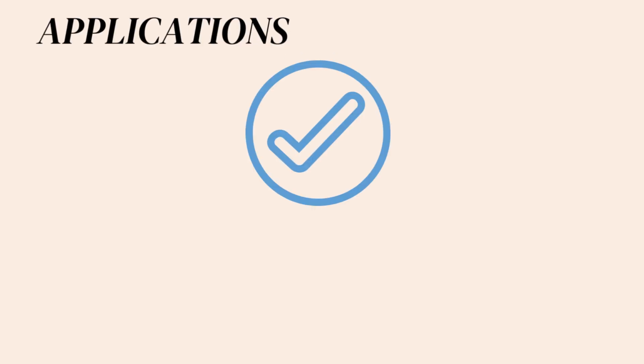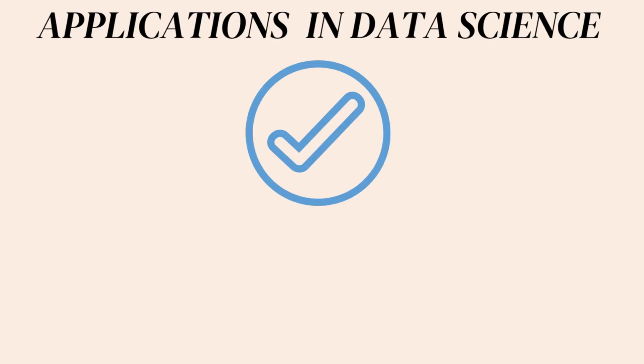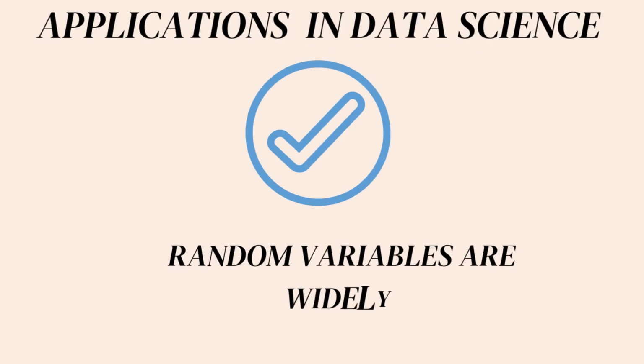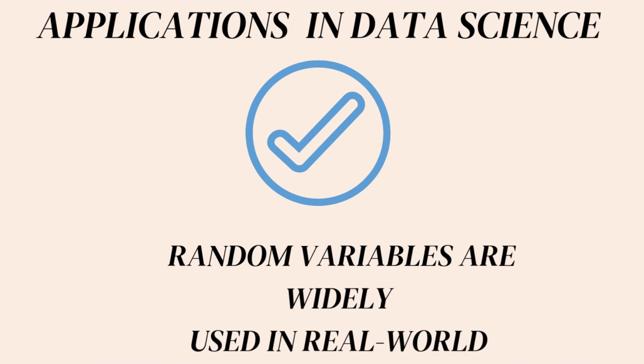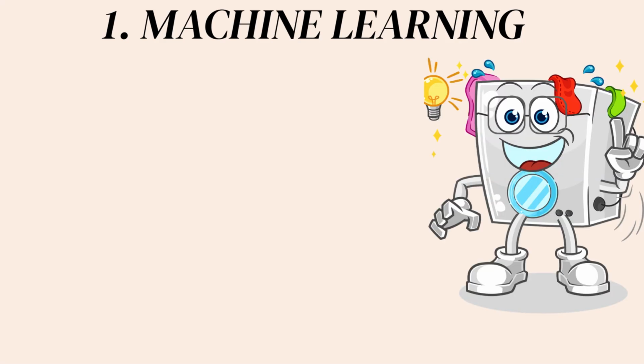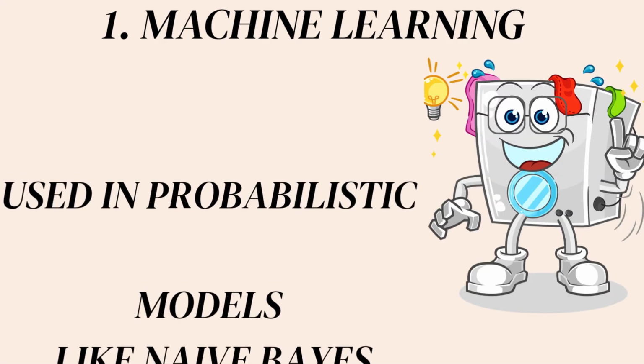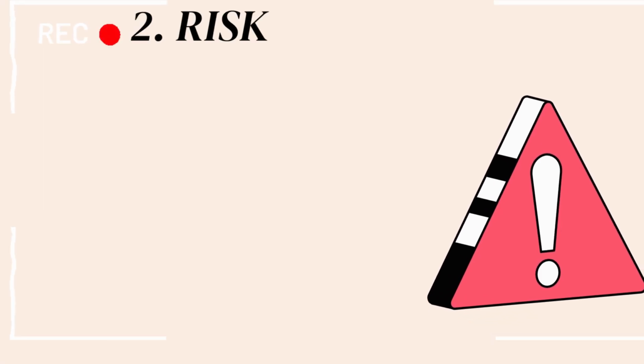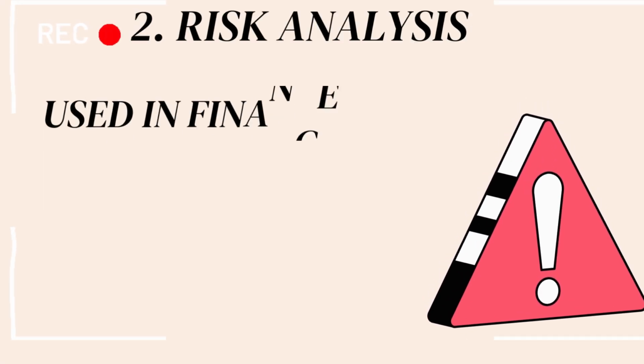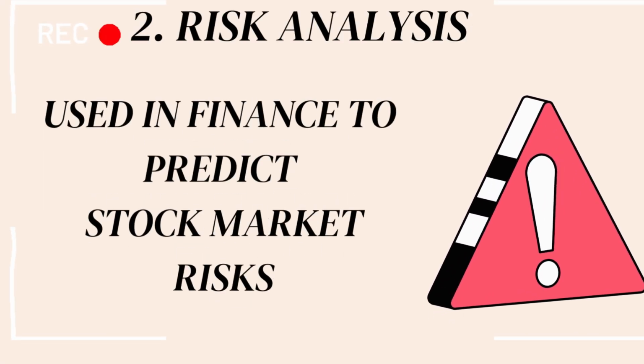Next one is applications in data science. Random variables are widely used in real world data science applications. First one is machine learning, used in probabilistic models like naive Bayes. Second one is risk analysis, used in finance to predict stock market risk.